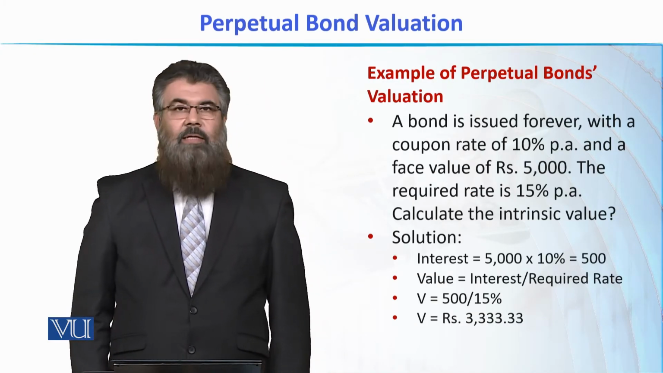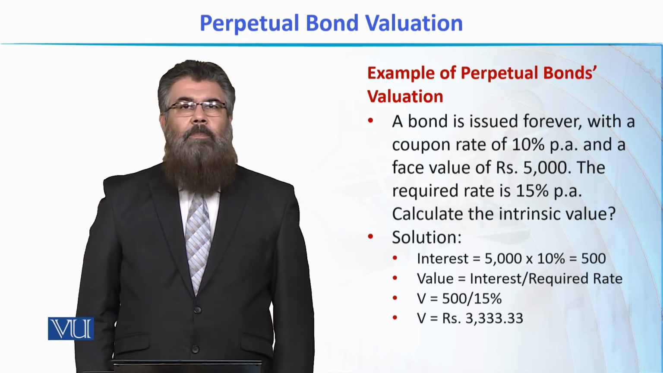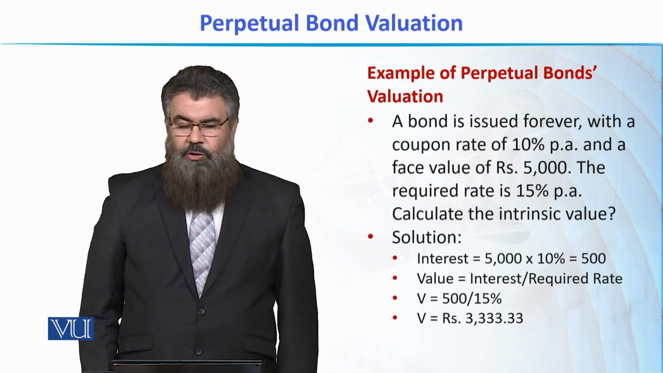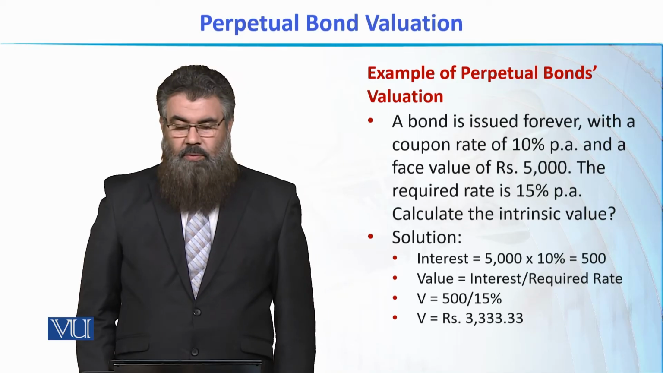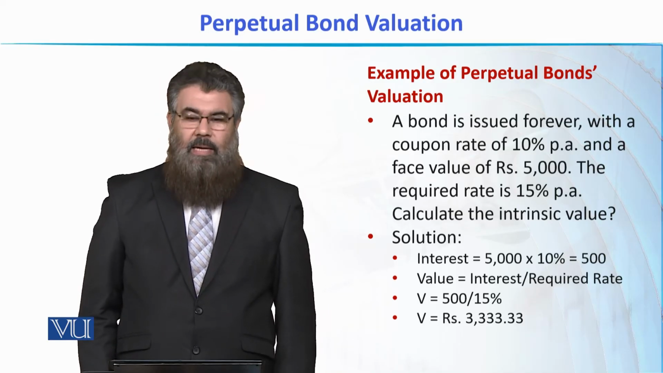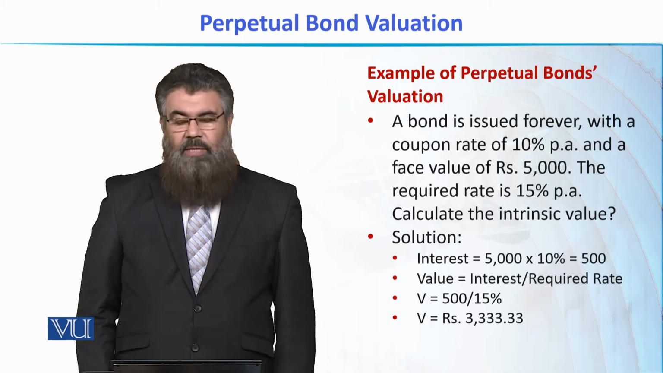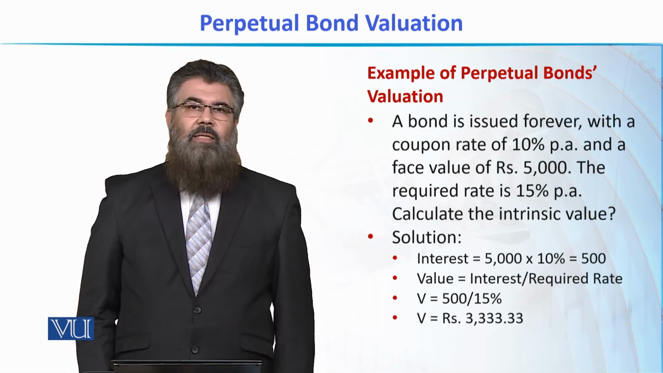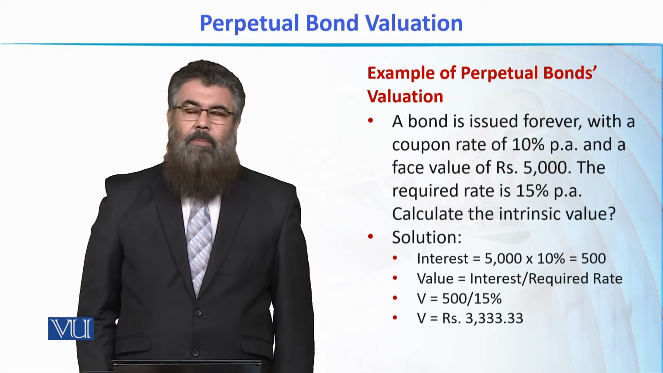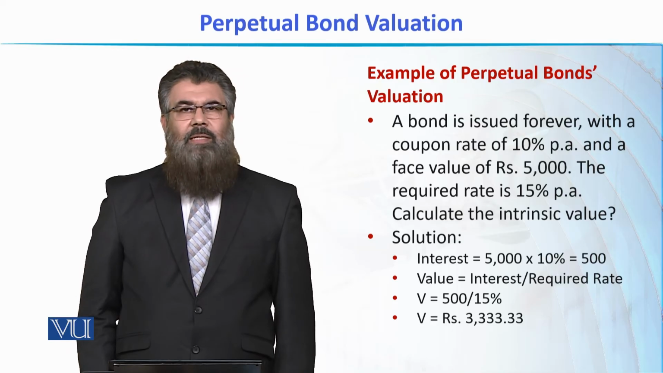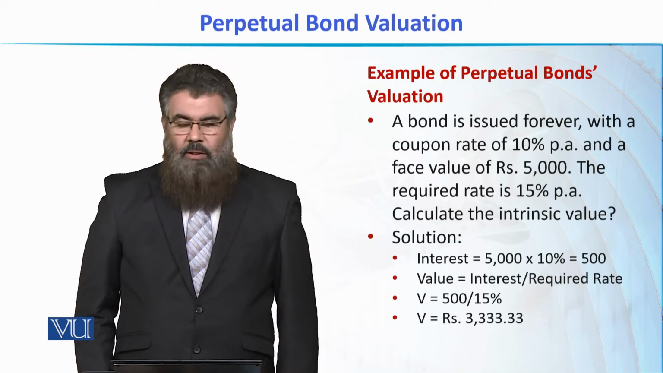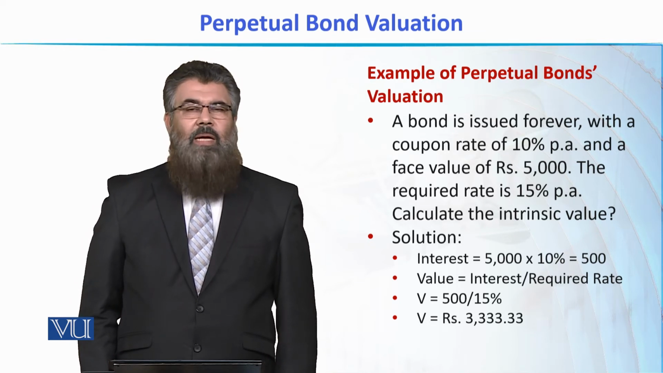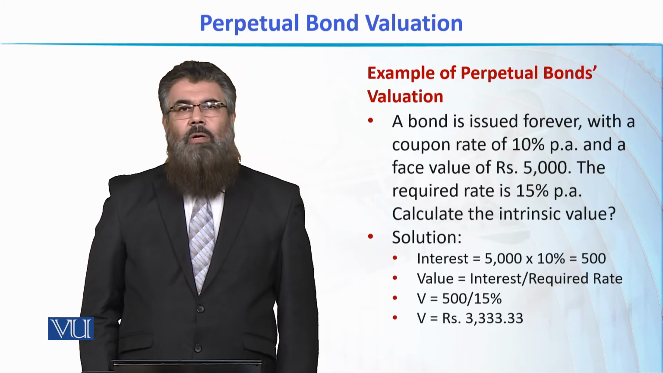Now let's take a look at an example and try to understand the perpetual bond valuation. A bond is issued forever with a coupon rate of 10% per annum with a face value of rupees 5,000, and the required rate of return in this case is 15% per annum, and we are required to calculate its intrinsic value. So the first step is to calculate the amount of interest that the bondholder will get on this